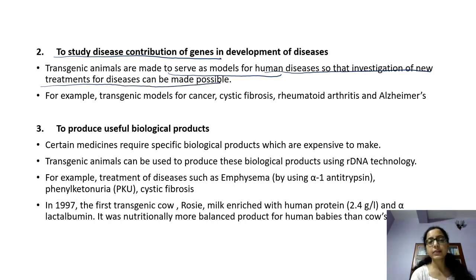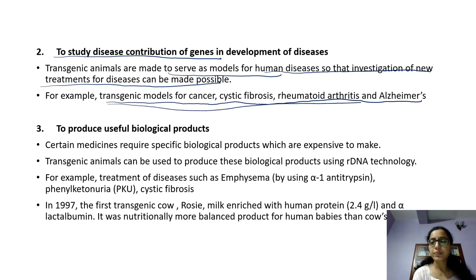Like the disease carrying genes for cancer, cystic fibrosis, rheumatoid arthritis, Alzheimer's, etc. These disease genes are introduced in these transgenic animals to study the disease development, and in turn this is done for finding early treatment of the disease, how the disease developed and how it can be cured.